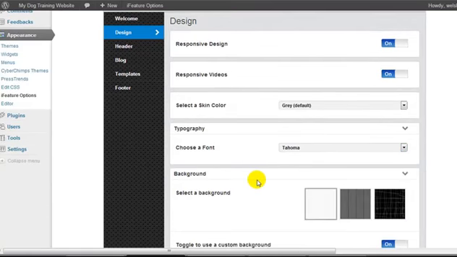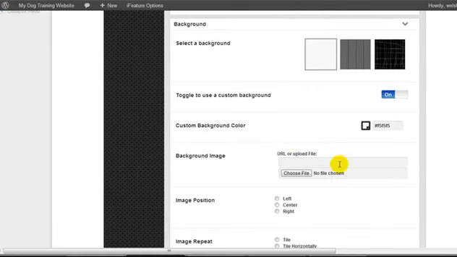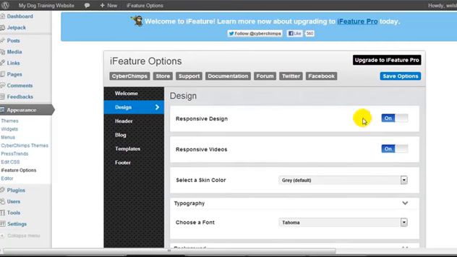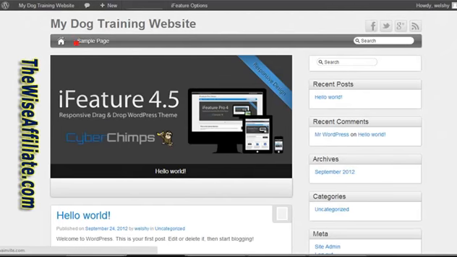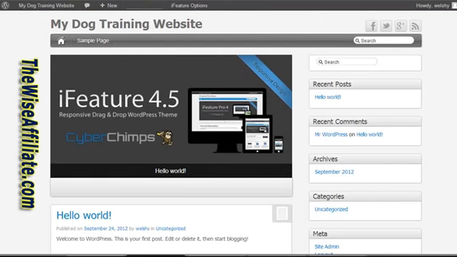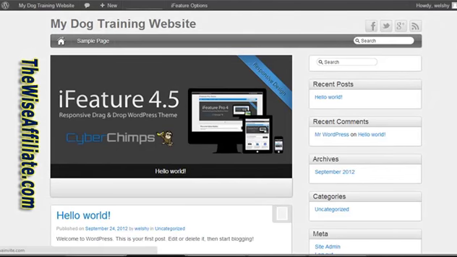Now I'm saving the options because I've changed the typography and changed the custom background color. So I'm going to click Save Options. Now let's see if we can see any difference. I'm just loading it in a new tab so I can flick back and forth. So as you can see, it's just basically the text which has changed here.